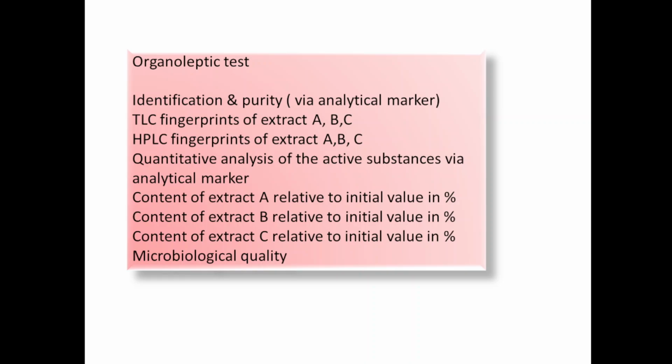Quantitative analysis of active substance via analytical marker: content of extract A relative to initial value in percent, content of extract P relative to initial value in percent, content of extract C relative to initial value in percent, and microbiological quality. So different extracts are prepared and each extract undergoes fingerprinting, and the percentage of that extractive value is also determined.